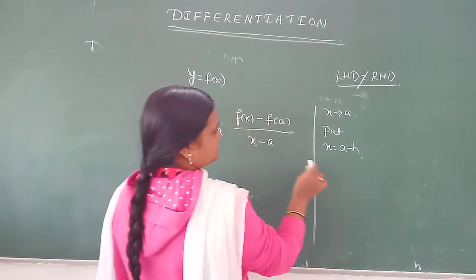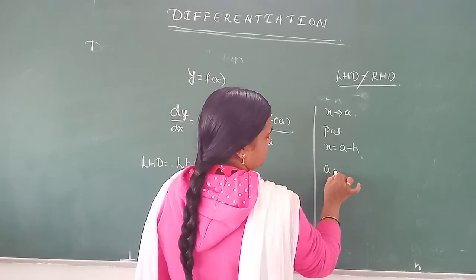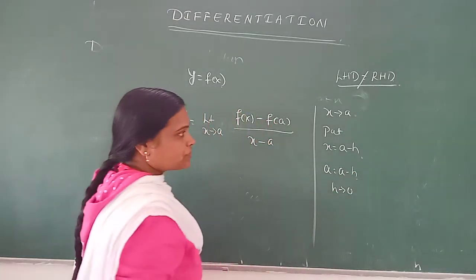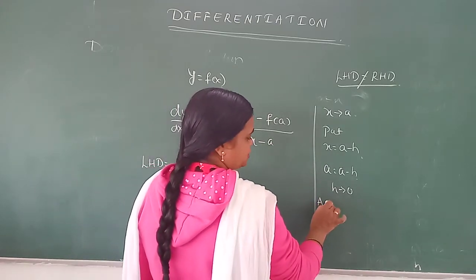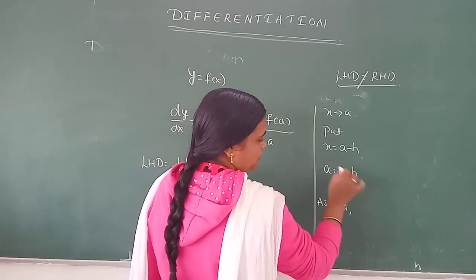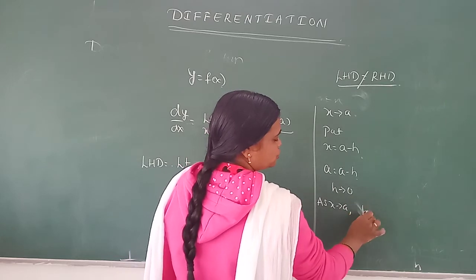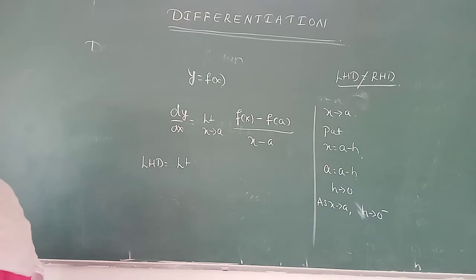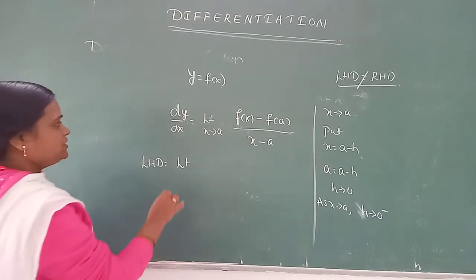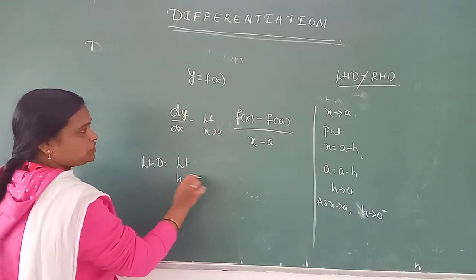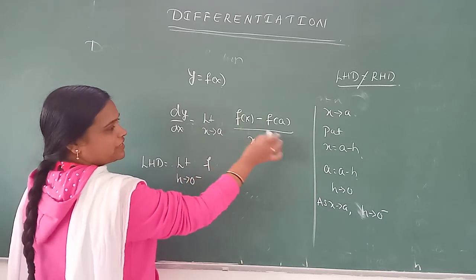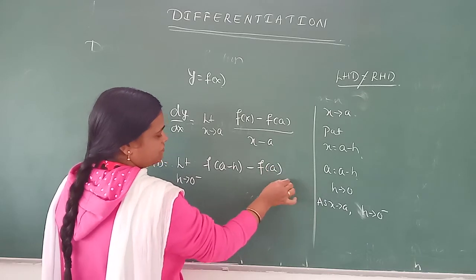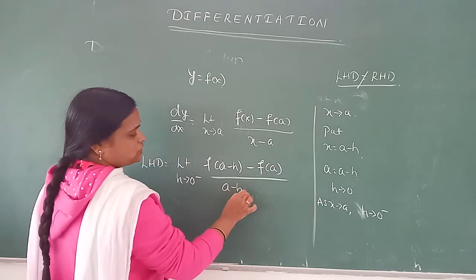And we know that as x tends to a, if you substitute here a minus h, we get h tends to 0. Correct? Means as x tends to a, the new limit will exist, that is h tends to 0. But this is 0 minus here, because LHD. Therefore, we can write this one as limit as h tends to 0 minus f of a minus h minus f of a divided by a minus h minus a.